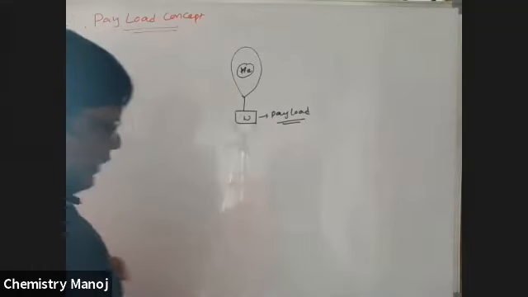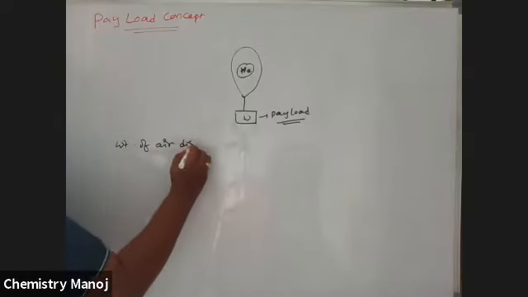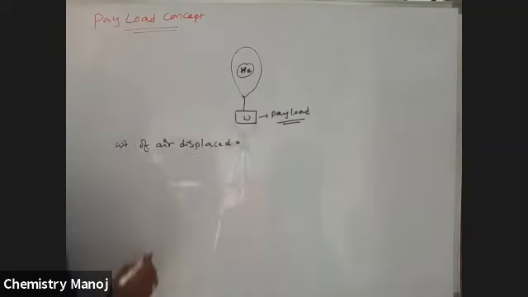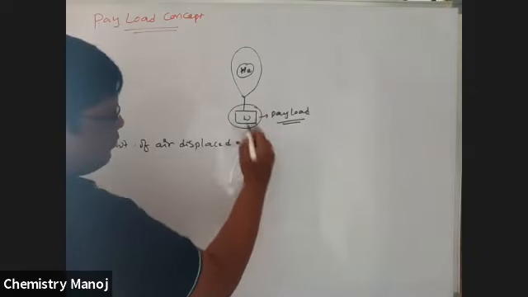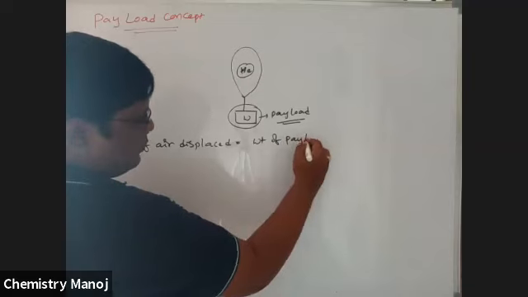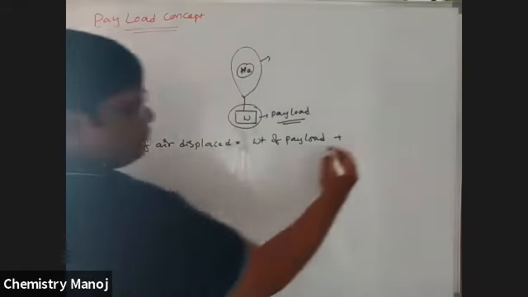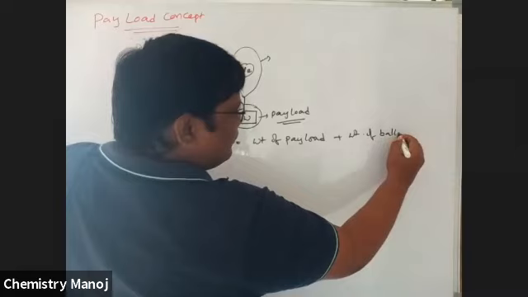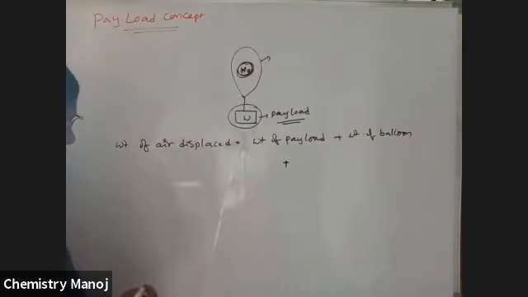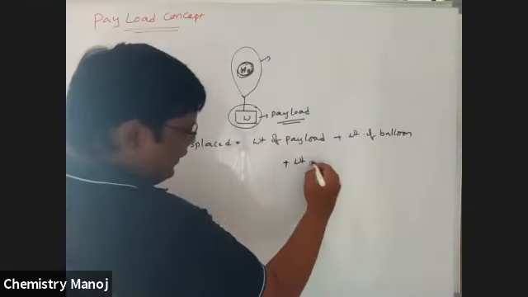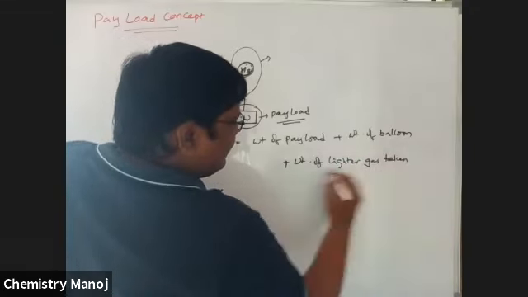Therefore, the weight of air displaced is equal to the weight of the payload plus the weight of the balloon plus the weight of the helium gas, the lighter gas taken in the balloon.